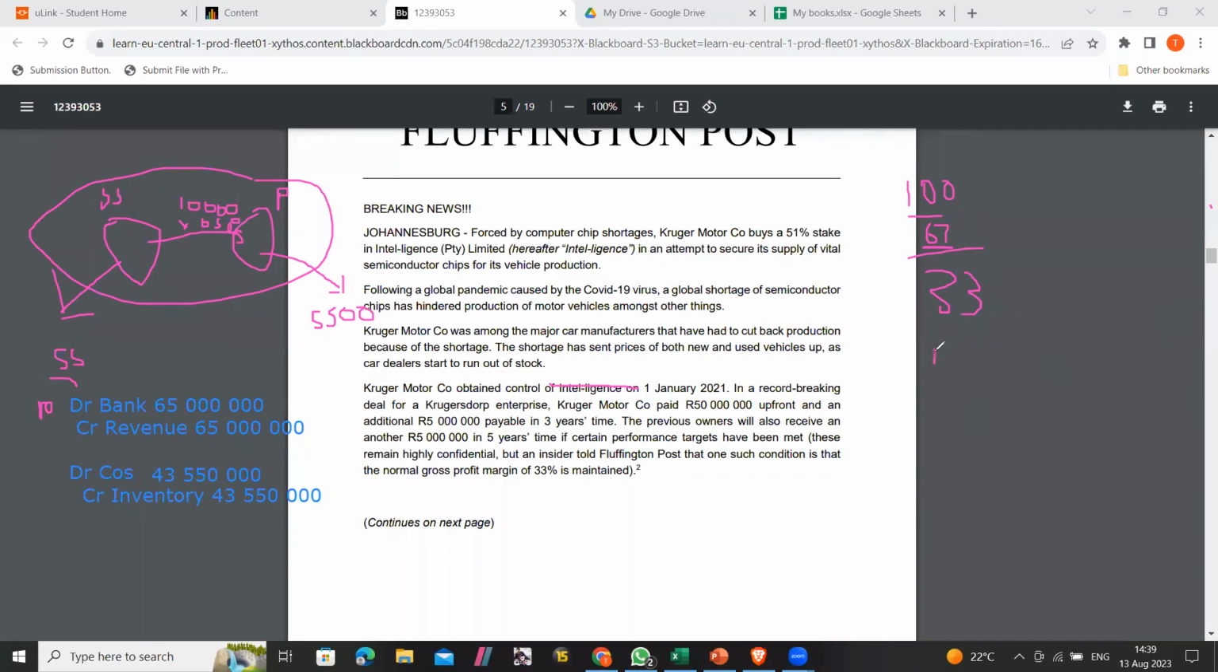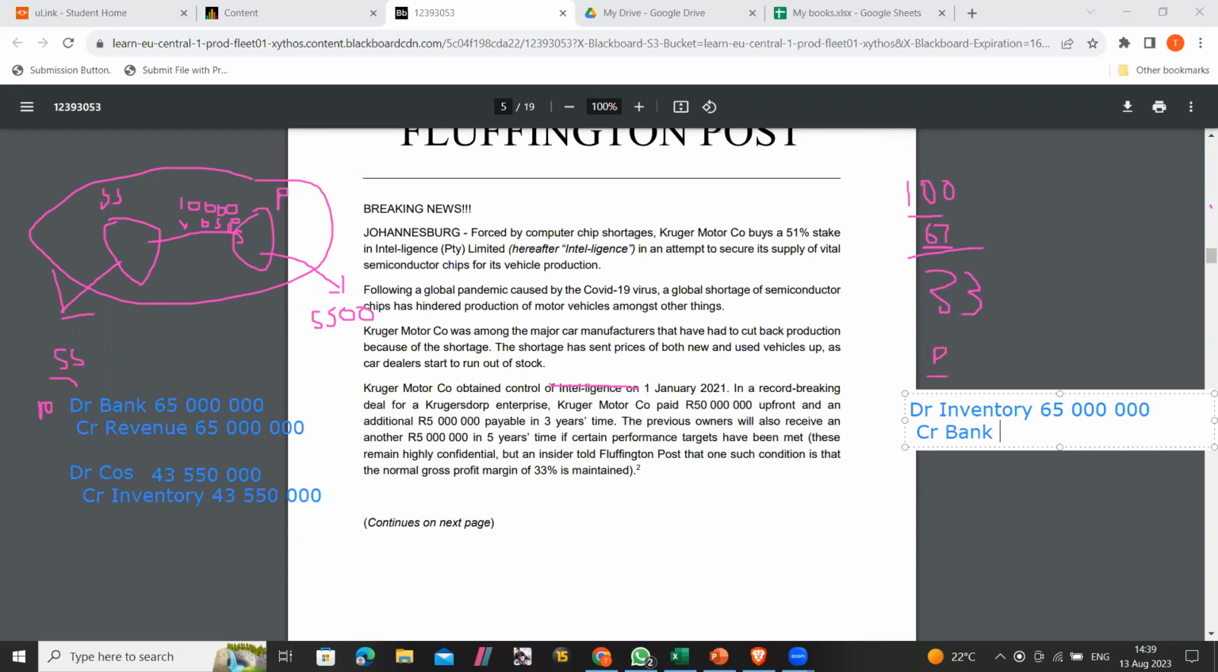So for the parent, it's going to be, okay, so debit firstly inventory 65 million, credit bank 65 million.